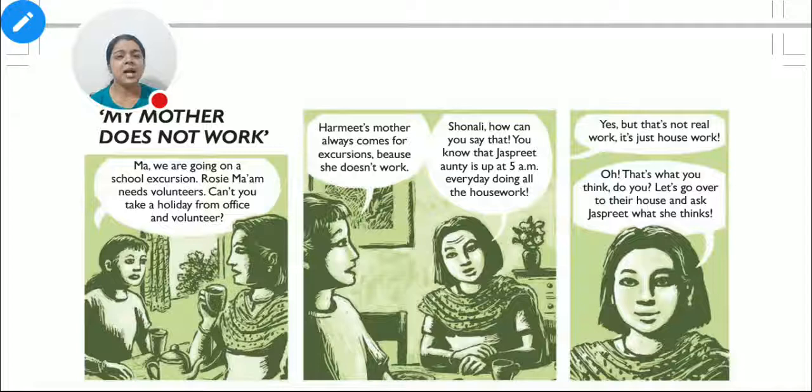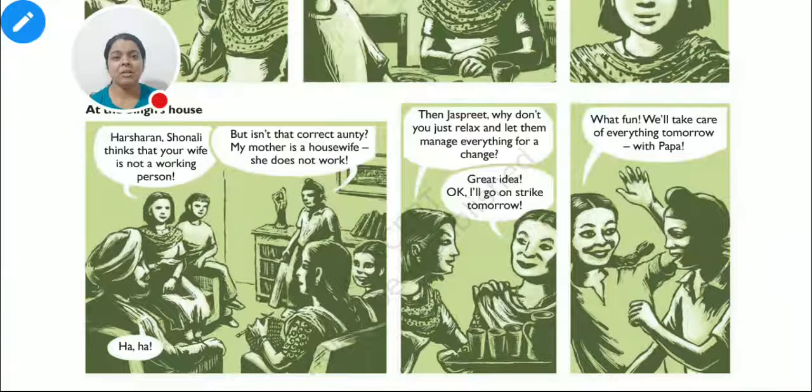Sonali's mother says, let's go there and see what auntie, Harmeet's mother, thinks and what their family thinks. Does her mother really not work, or does she work a lot? Let's see. Sonali's mother says, I feel that your wife is not a working person. The person says, yes, it's not wrong, it's totally correct that she doesn't work.